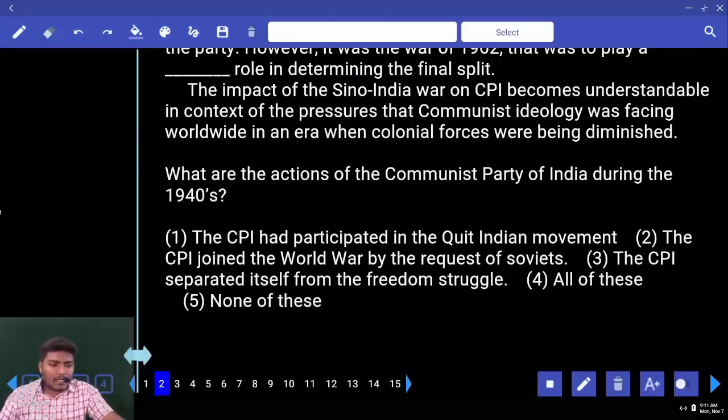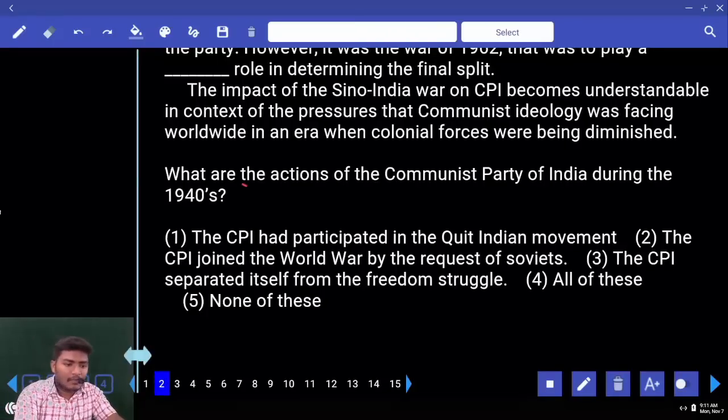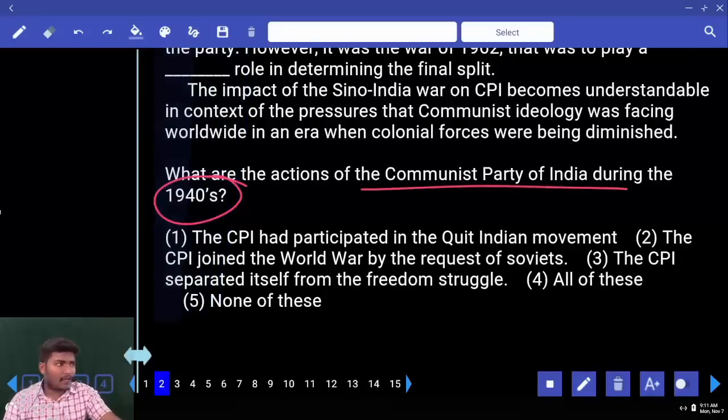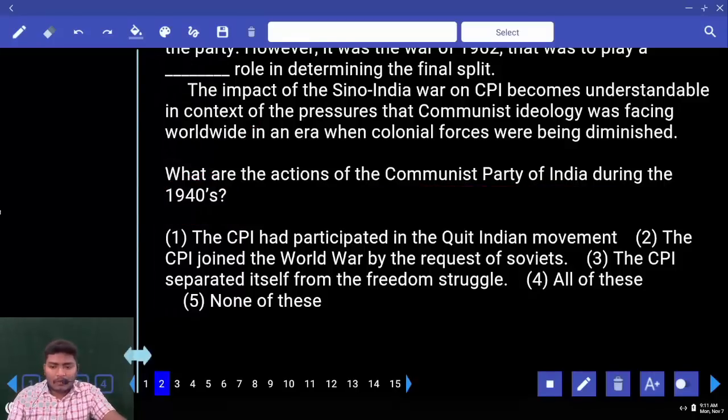Look at the second question here. What are the actions of the Communist Party of India during the 1940s? What is your keyword here? 1940s. Don't try to go for the Communist Party of India, because as you can see in the paragraph, CPI or Communist Party of India is mentioned many times. So that cannot be your keyword. Only years can be considered as the keywords. Now look at the options given.